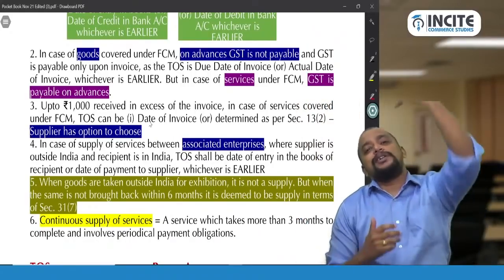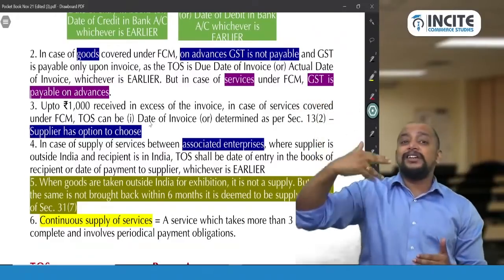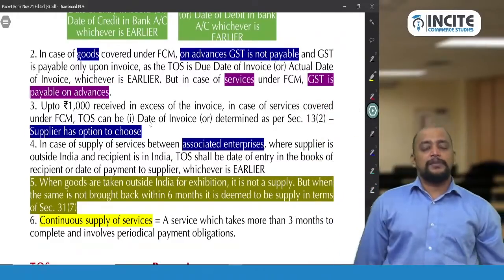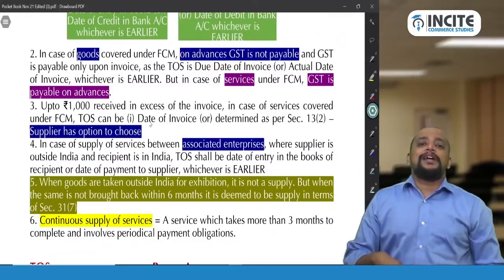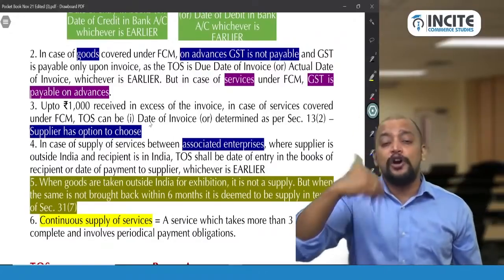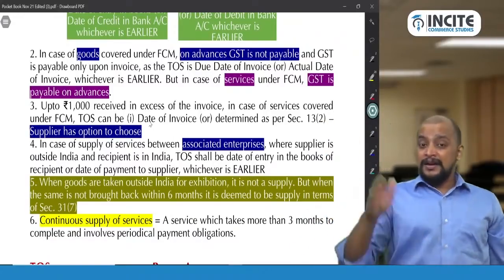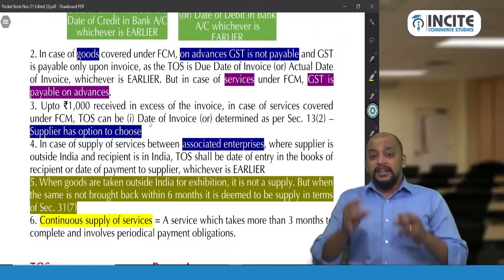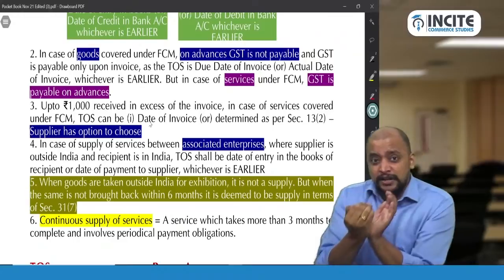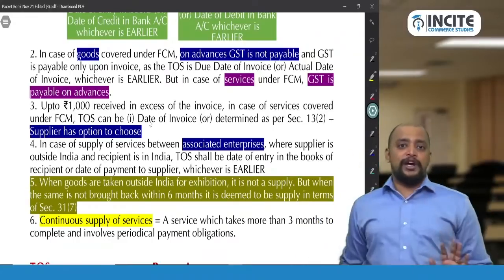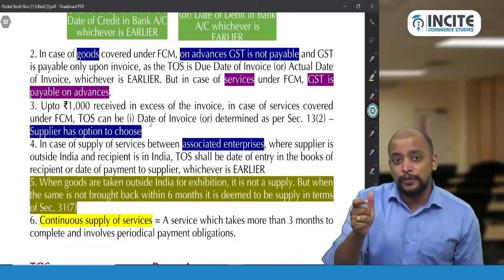Therefore, payment received date or invoice date, whichever is earlier, will be taken as the time of supply. So this month itself we need to pay tax, even with respect to that excess amount received beyond the invoice. But there is an option: if the excess amount that we have received is up to 1000 rupees per invoice.